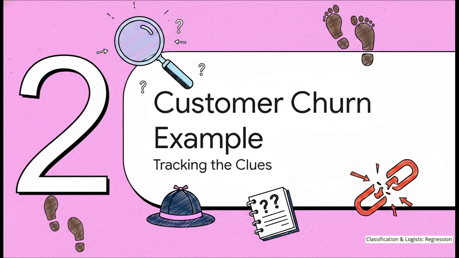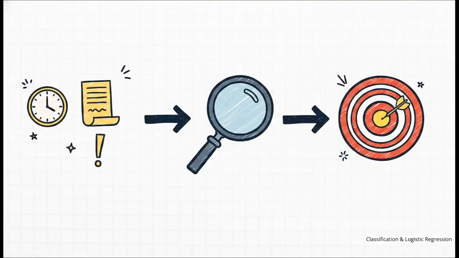Moving on to Section 2, the customer churn example, tracking the clues. All right, let's put on our detective hats and dive into our specific case study. In classification, every piece of data has two parts, the features and the label. The features are basically the clues. It's the information the model uses to figure things out. In our customer churn example, the features might be things like the monthly usage hours, the number of support tickets they've submitted, their monthly bill amount, how many months they've been a customer, or their number of late payments.